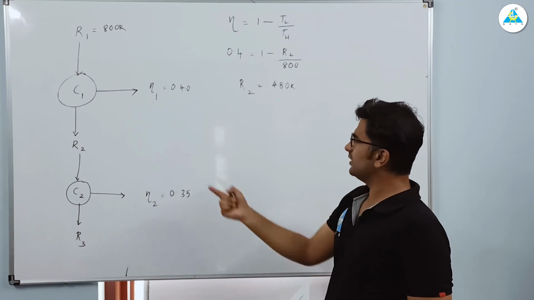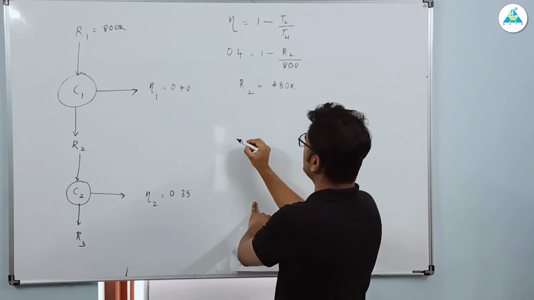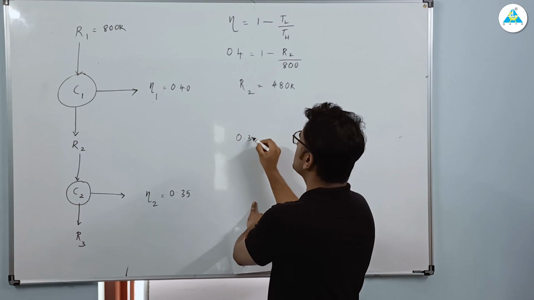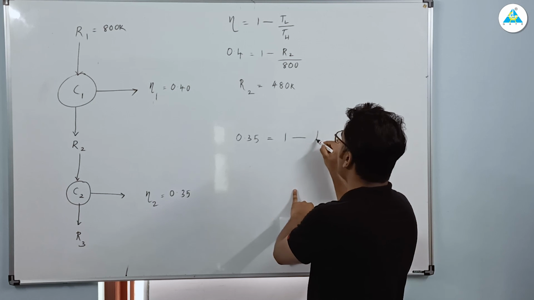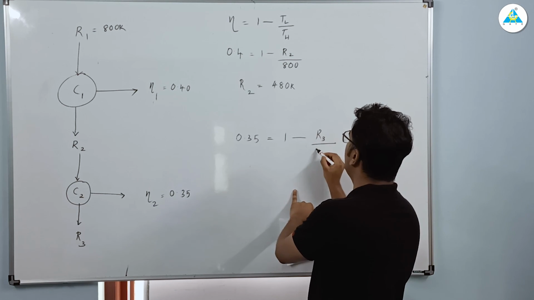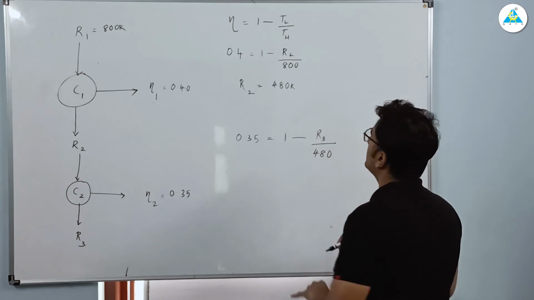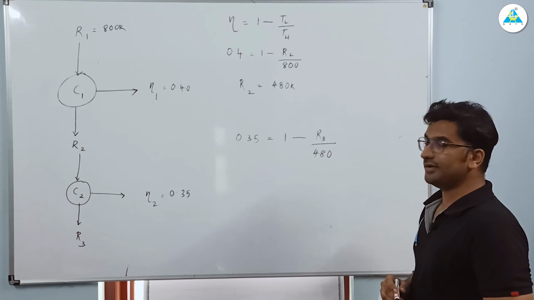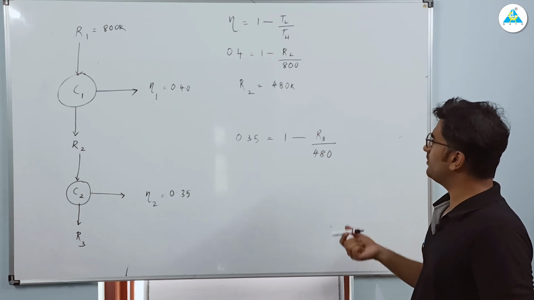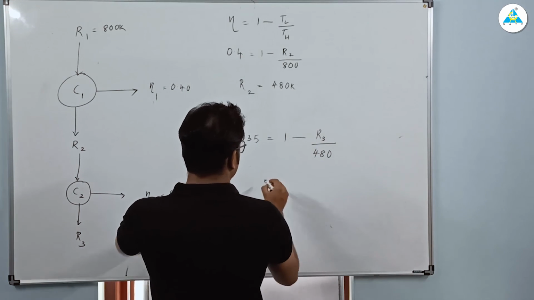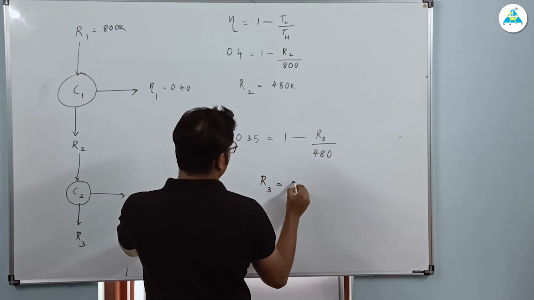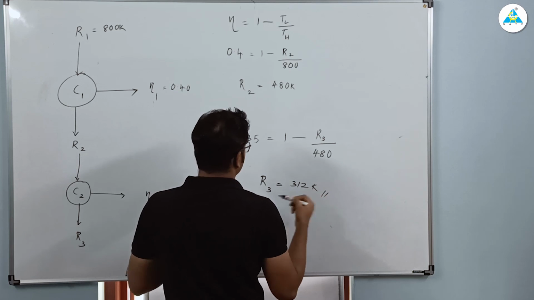Same solution for the second engine. 0.35 is the efficiency, equal to 1 minus R3, the lower temperature, divided by 480, which is your R2. Clear? Solve it. So it will be 0.65 multiplied by 480. So R3 will be 312 Kelvin.